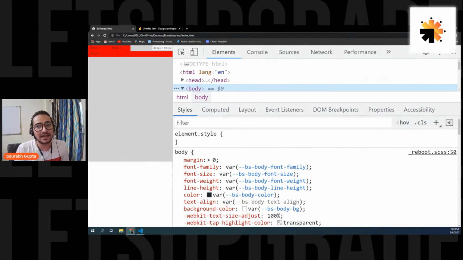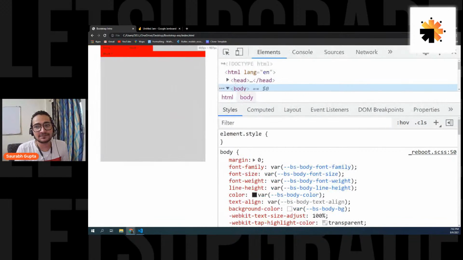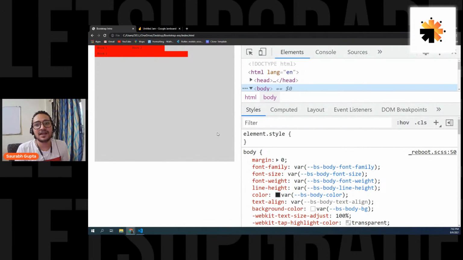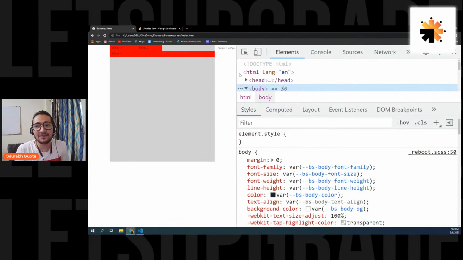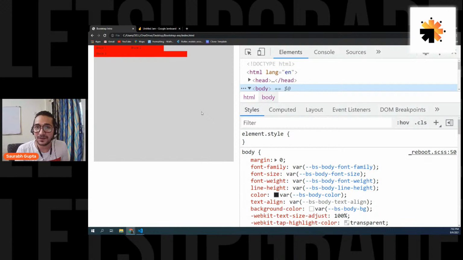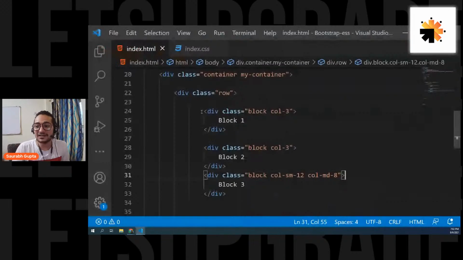Now let's make it a medium device. See, now we're in a medium device. It's like a tablet. And see, now it became 8. Can you see that? But when it was a small device, it was 100%. When it became a medium device, it became 8. That's how it is working. That's what it gives you.